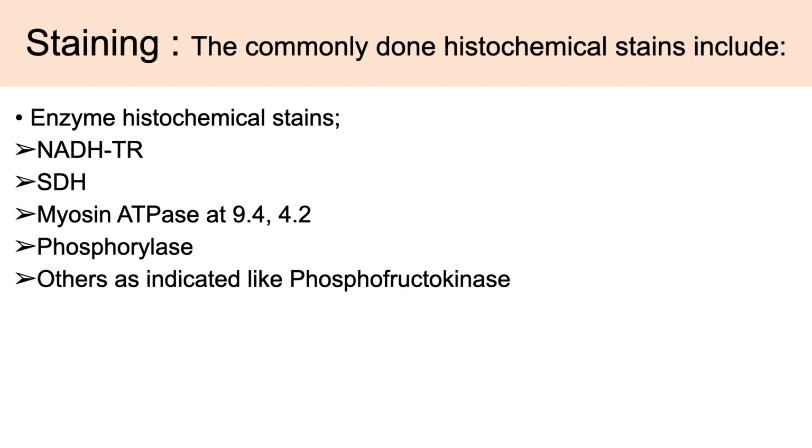Now coming to staining. The commonly done histochemical stains include NADH-TR, SDH, myosin ATPase at 9.4 and 4.2 pH, phosphorylase, and other stains indicated like phosphofructokinase, etc. These all are enzyme histochemical stains.